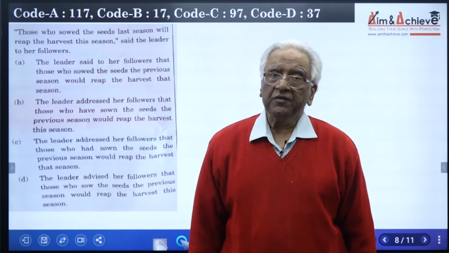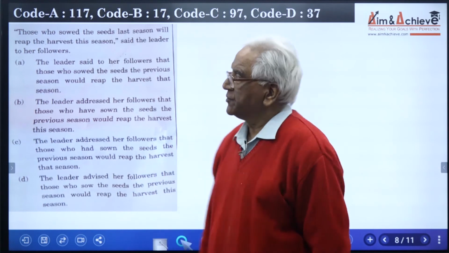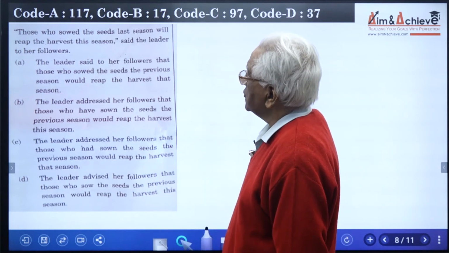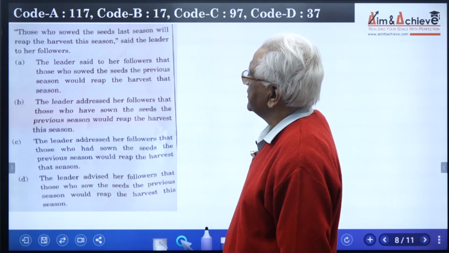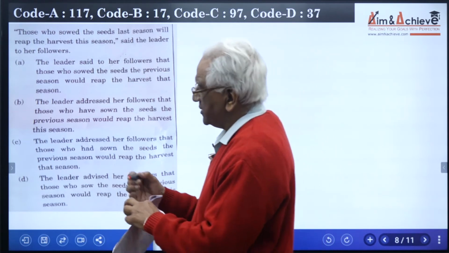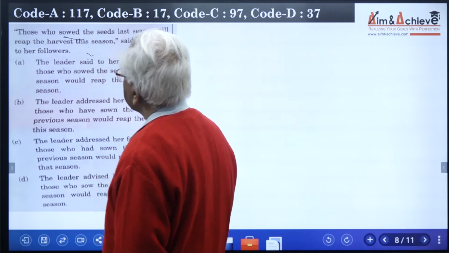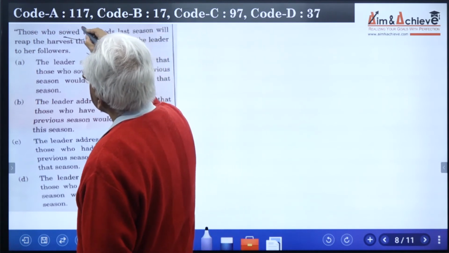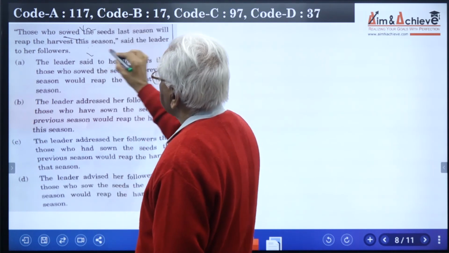Let us move on to yet another question related to the use of reported speech. I'll read out the sentence for you. The sentence is, those who sowed the seeds last season will reap the harvest this season, said the leader to her followers. Now, mark the word sowed. The sowed is a V2. Said the leader to her followers.